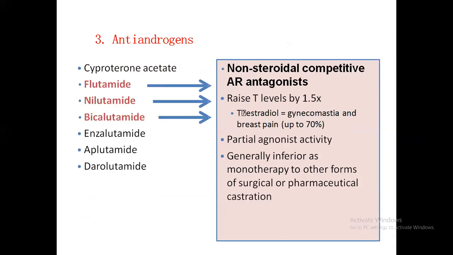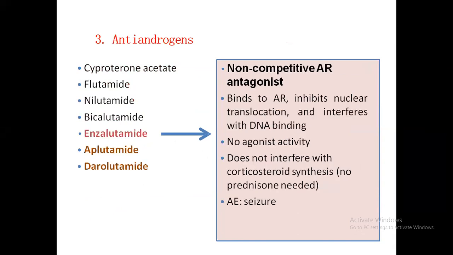Anti-androgens: the first generation are flutamide, nilutamide, and bicalutamide. They are non-steroidal competitive androgen receptor antagonists. They also have partial agonistic activity, and they are generally not used as monotherapy.